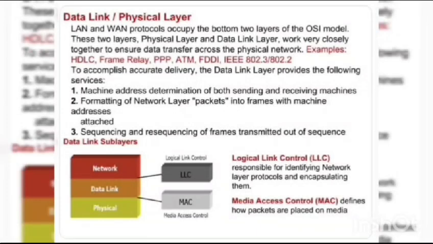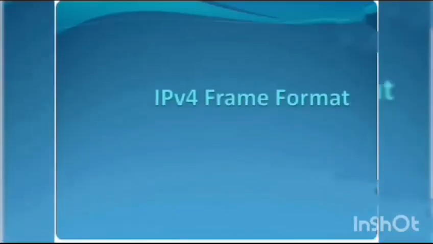Data link layer and physical layer. LAN and WAN protocols occupy the bottom two layers of the OSI model. These two layers, the physical layer and data link layer, work very closely together to ensure data transfer across the physical network. Two types of links, LLC and MAC.